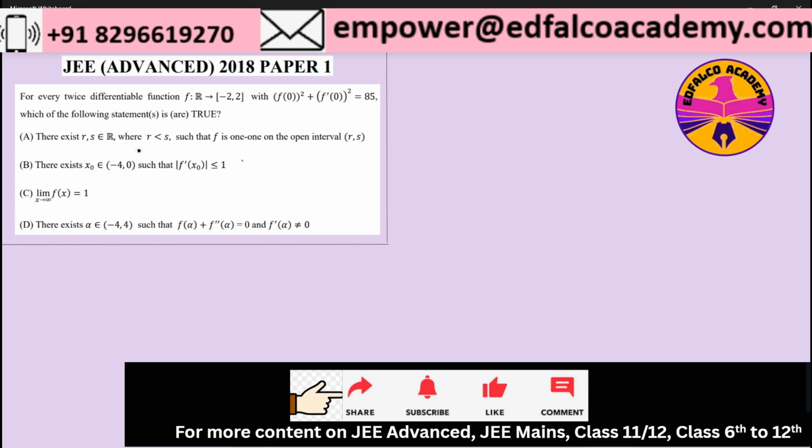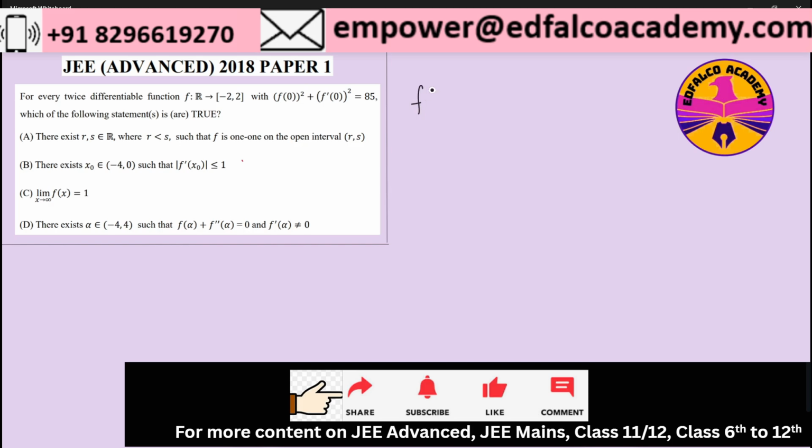So let's see option A first, which is talking about that there exists r, s belong to R where r is less than s and f is 1-1 on the open interval (r, s). पहला मेथड से जहाँ की हम लोग कोई फंक्शन अज्यूम कर सकते हैं. सो यहाँ पर मेरे माइंड में sin x function आ रहा है. Now obviously there can be multiple functions like sine, cos, and many other functions which can satisfy, but looking at this range which is -2 to 2, the easiest function that I can think of is a sine function, because the range is -1 to 1, and if I multiply it with 2 I will get the range of -2 to 2.